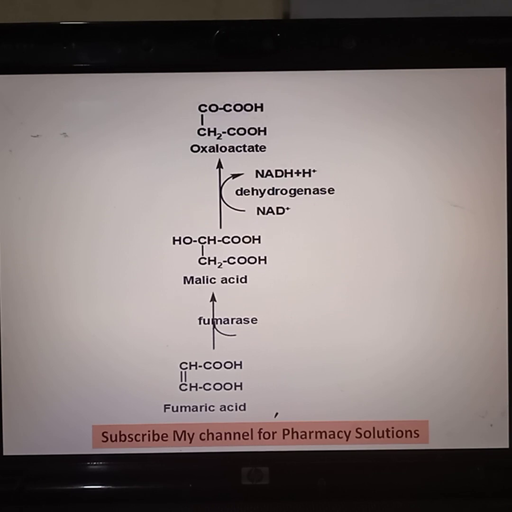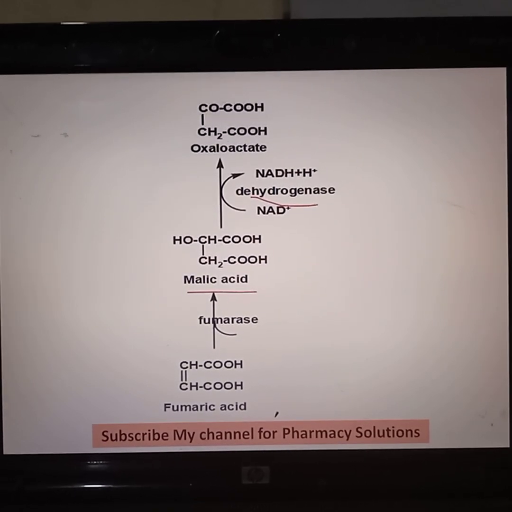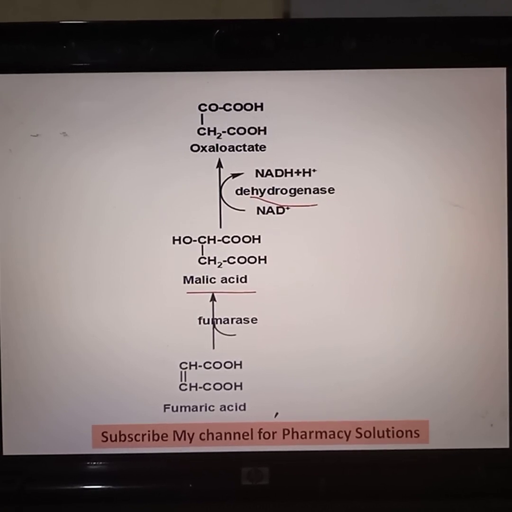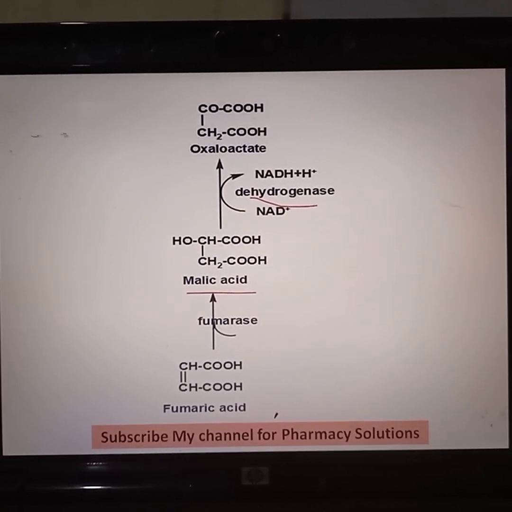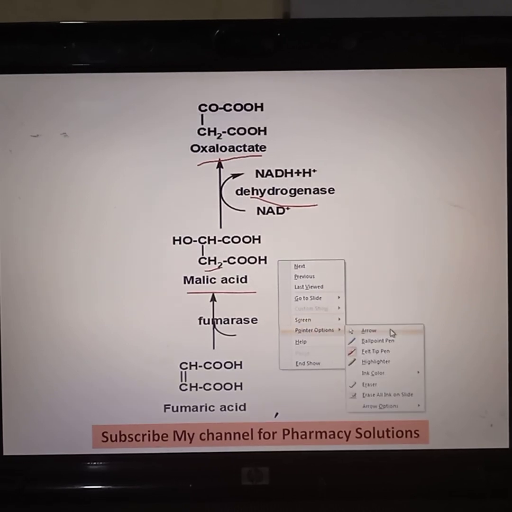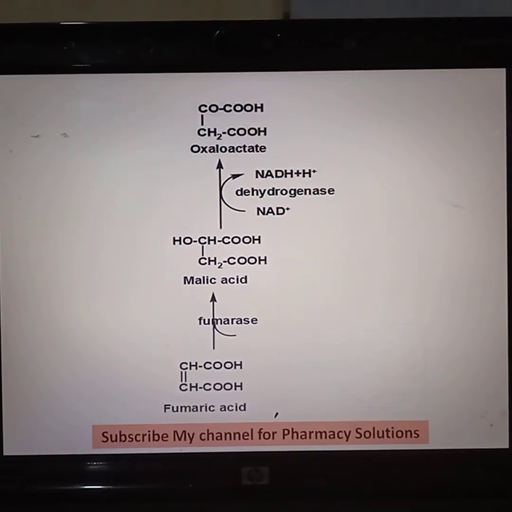So what is happening? This malic acid in presence of dehydrogenase with the help of coenzyme NAD will form oxaloacetate. What is happening here? This hydrogen from the same carbon, this hydrogen and this hydrogen, both are being removed.